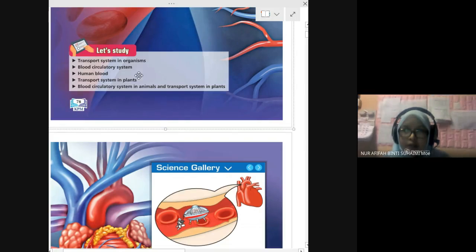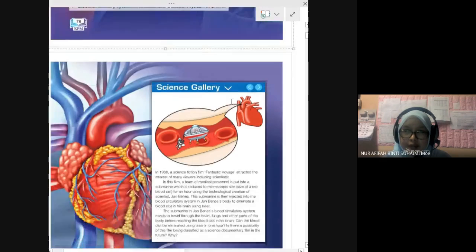Transport system in plants, xylem, phloem, what they carry, okay. And then the last one in chapter 3 is blood circulatory system in animals and transport system in plants. This is for comparison, the differences. The last one is differences between animal or human and plants. Okay.